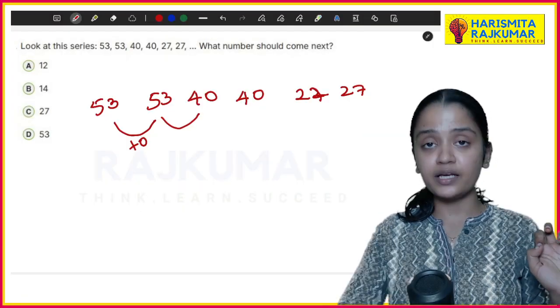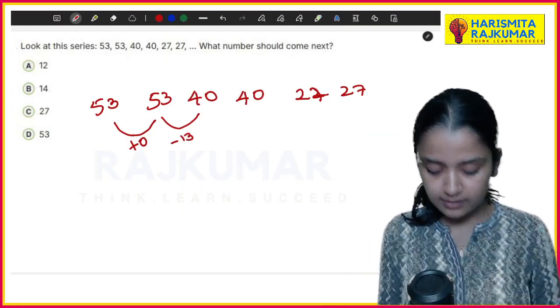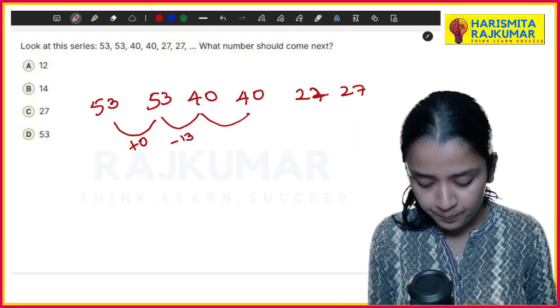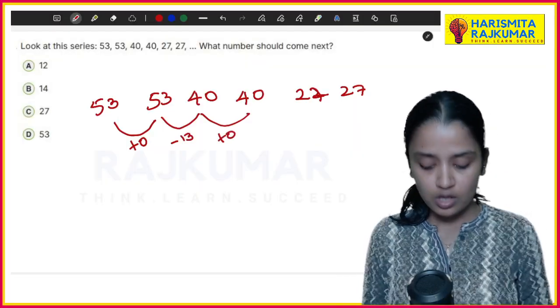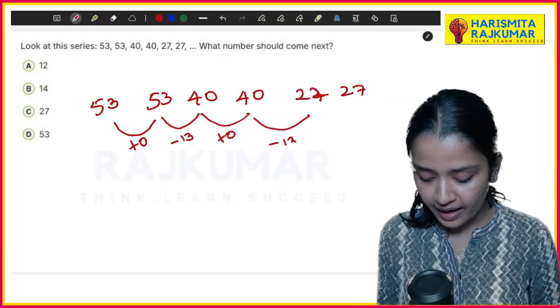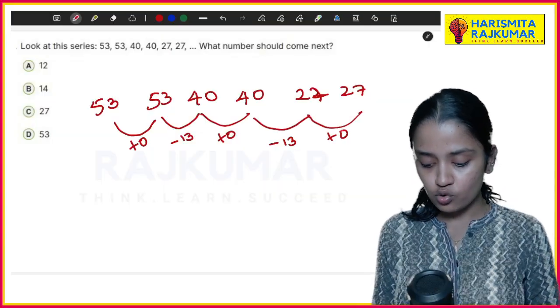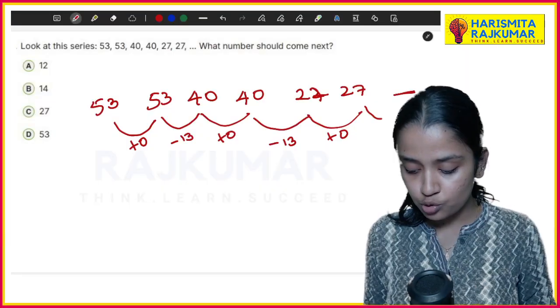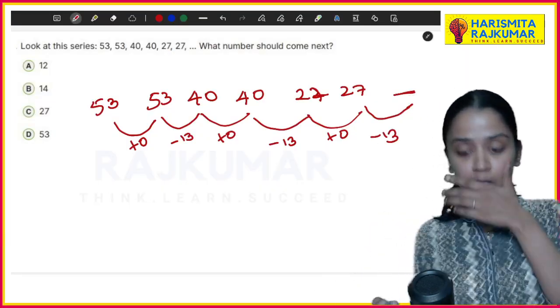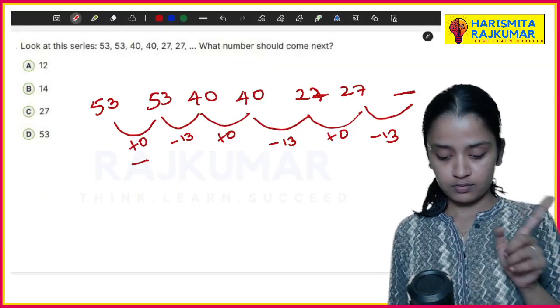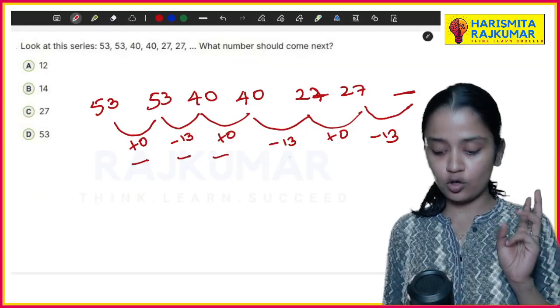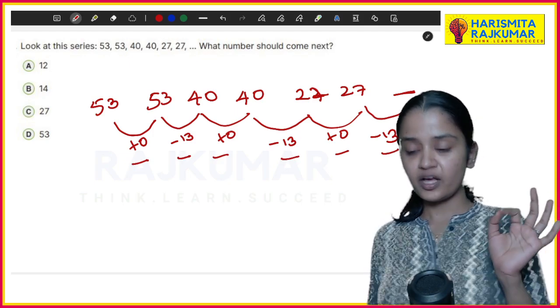And what is happening here? It is subtracting 13. Then again, no change here, plus 0. Then what is happening here? Subtracting 13. Then again, no change. Then what is next? You have to subtract 13. So look at the pattern: plus 0, minus 13, plus 0, minus 13, plus 0, and it should be minus 13.